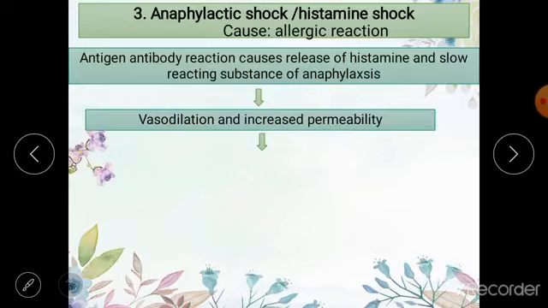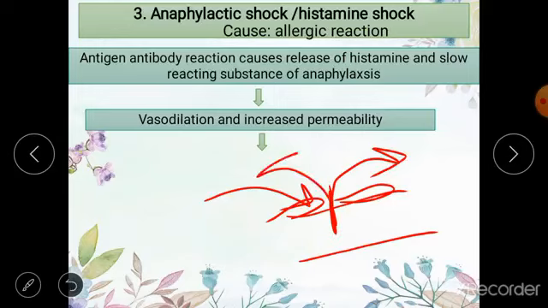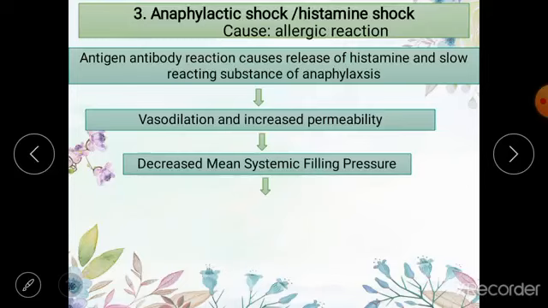ठीक है, ये histamine जो है it is going to act on the blood vessels and it is going to cause vasodilation of the arteries, and when the vessels will dilate, the pores between them will open up and there is going to be increased permeability of the capillaries and the fluid is going to leak out of these vessels. So what is going to happen?